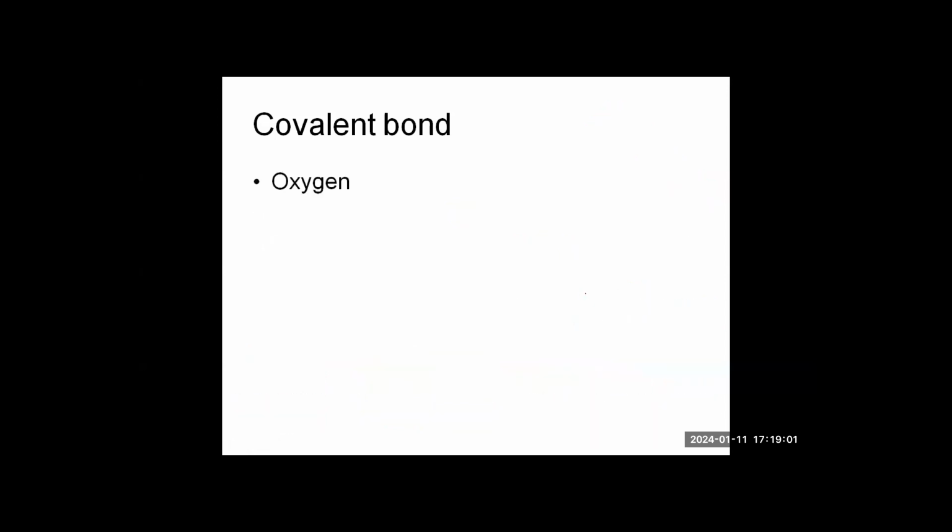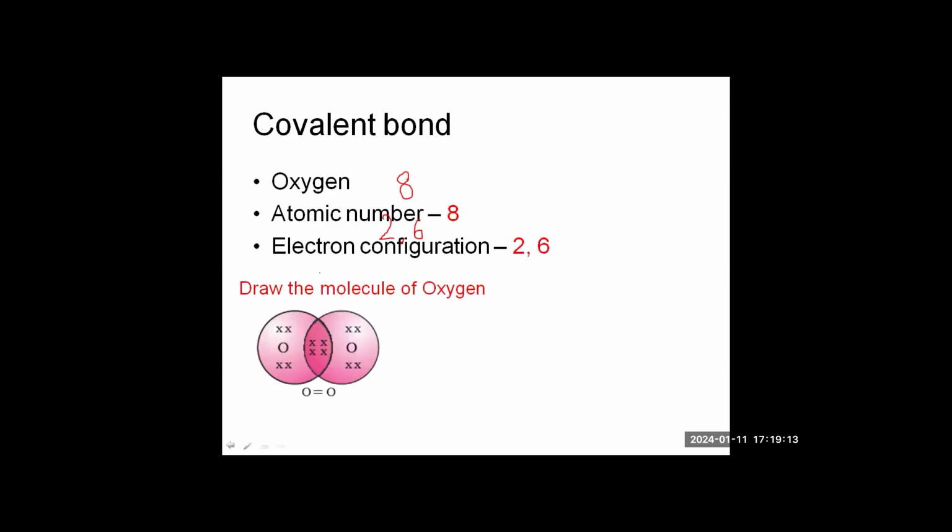Now the next one is oxygen. The atomic number of oxygen is 8, so it has the configuration of 2 and 6. Here you can see the atom of oxygen having 6 electrons, 1, 2, 3, 4, 5, and 6. The outermost shell has 6 electrons. So it shares 2 pairs of electrons between them.